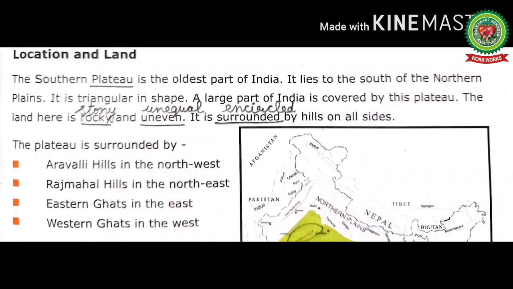A large part of India is covered by this plateau. The land here is rocky and uneven. Rocky means stony. Uneven means unequal. It is surrounded by hills on all sides. Surrounded means encircled.